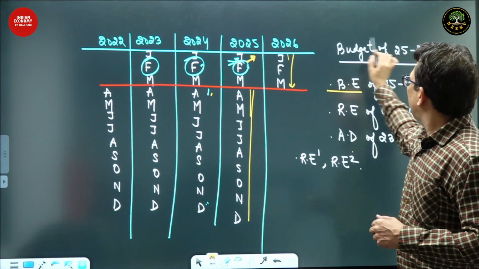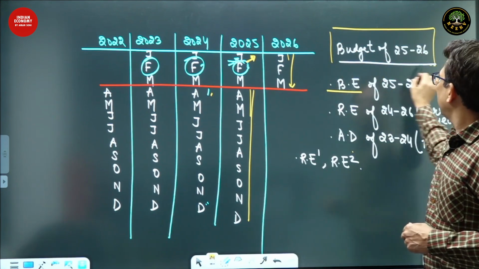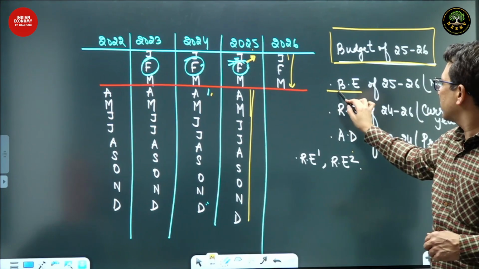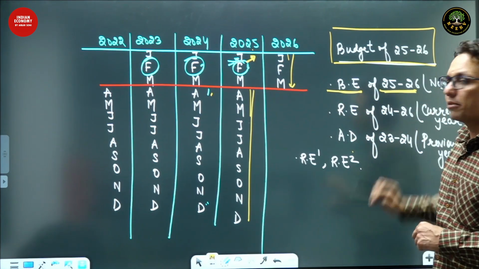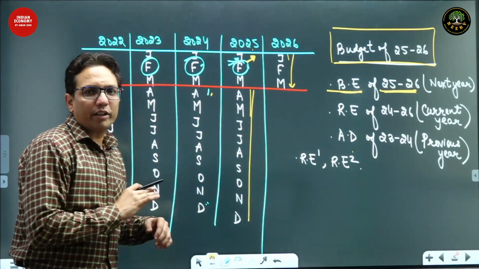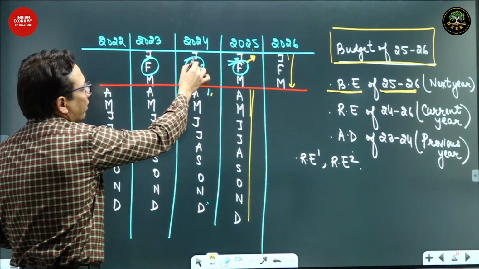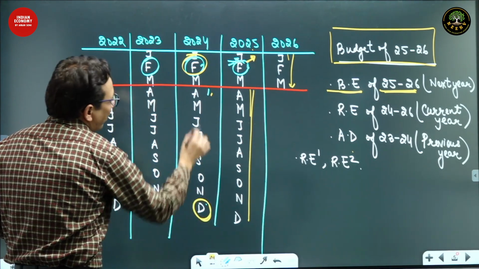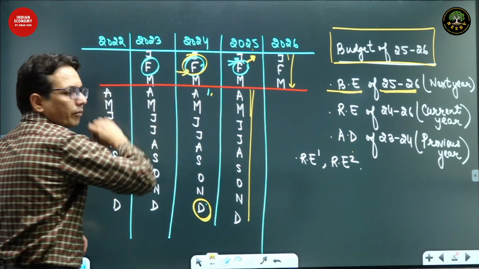So the budget of 25-26 is going to consist of budgetary estimates of 25-26. Fair enough? Now, let's go one year back. Again, we are here and I'm going over here.